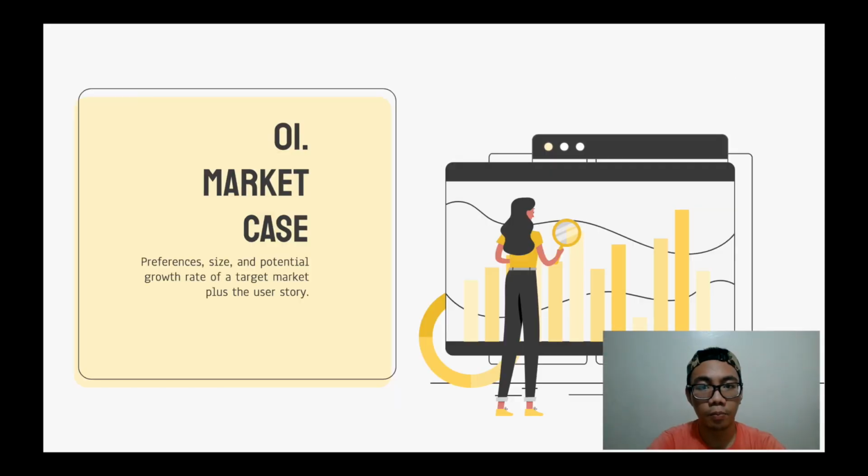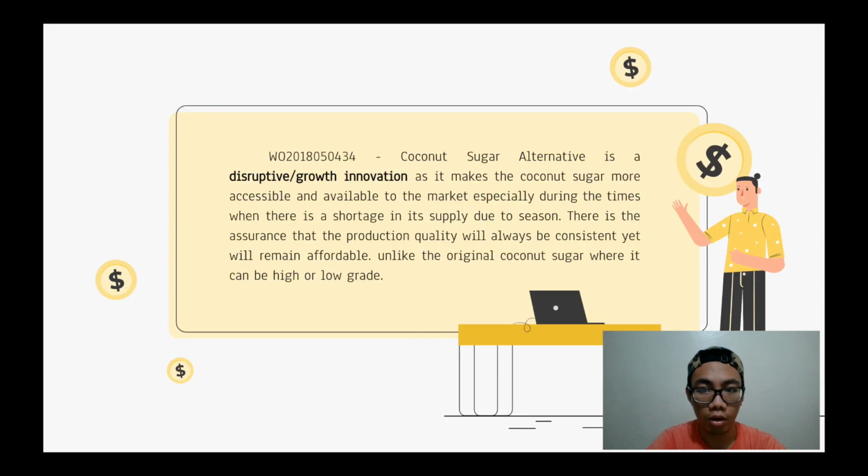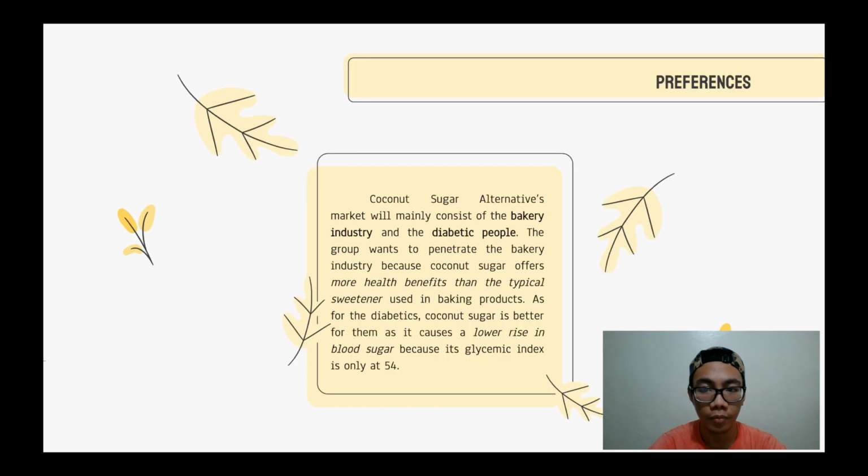Market case is about preferences, size, and potential growth rate of a target market and the user story. Coconut sugar alternative is a disruptive growth innovation as it makes coconut sugar more accessible and available yet affordable to the market. For the preferences, the coconut sugar alternative market will consist of bakery and diabetic people, as the sweetener has more health benefits than the typical ones and it causes a lower rise in blood sugar.